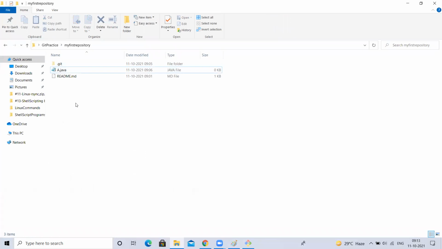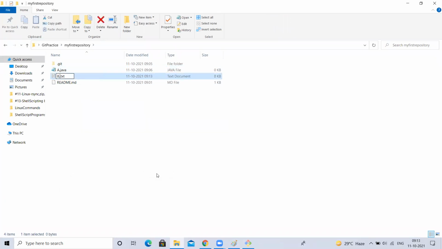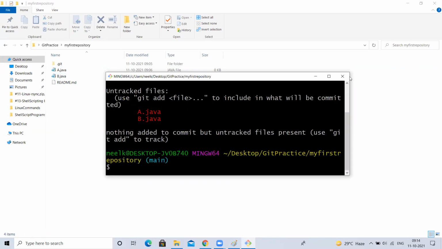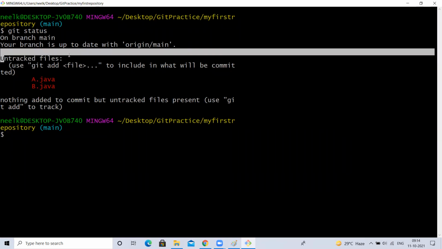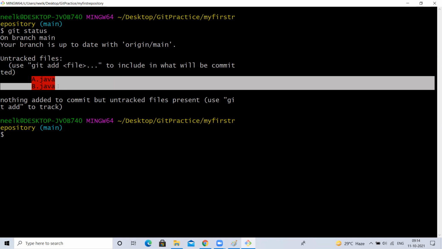For example, let me create one more file called B.java. Now tell me, how many new files do I have? Two. A.java, B.java. Now I'll execute one command called git status. Here itself it will show, in red color. How many files are there? Untracked files means new files. How many new files are there in my Git repository? Two local new files are there.